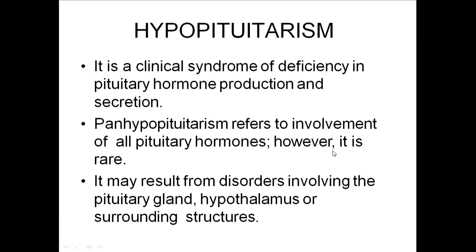So now to the topic of today, hypopituitarism. Hypopituitarism is a clinical syndrome with deficiency of the anterior pituitary hormones. It is also called panhypopituitarism. It basically results from disorders involving the pituitary gland, the hypothalamus, or surrounding structures. I have shown in anatomy the sella turcica in which the pituitary is seen. Any abnormal growth in the sella turcica, in the hypothalamus, or in any surrounding structures can cause hypopituitarism due to compression.